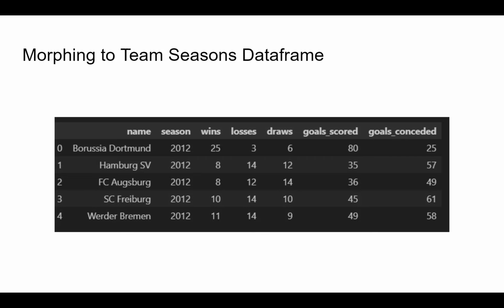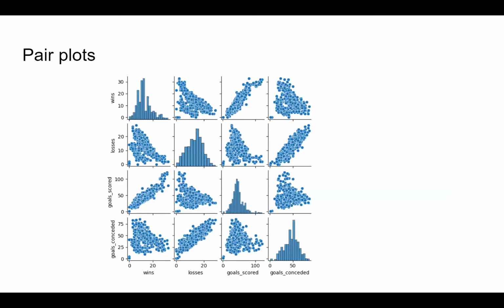Hence, the correct way for me felt to create custom data frames from the dataset. And one such custom data frame is the team season data frame, which gives information about a team's season and how many wins, losses, goals they scored, etc. for that particular season. And we were able to gather some meaningful insights from that.